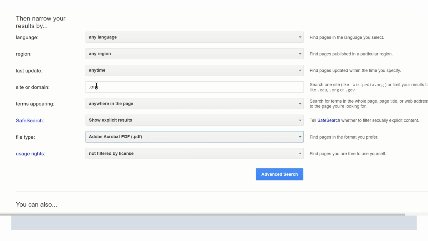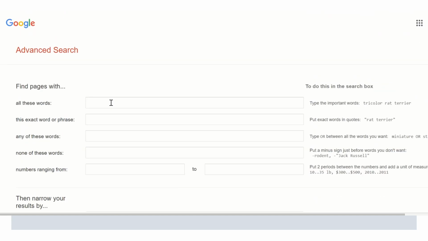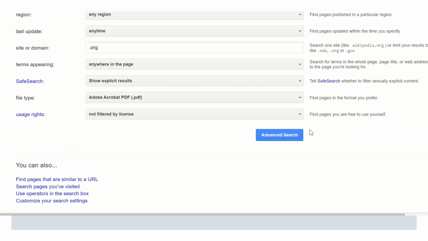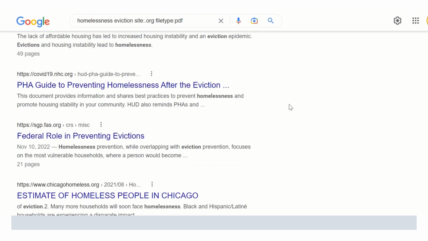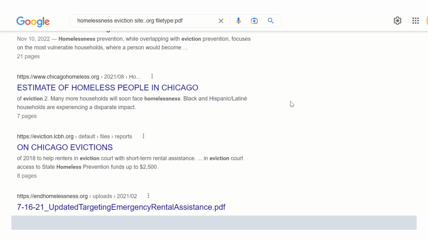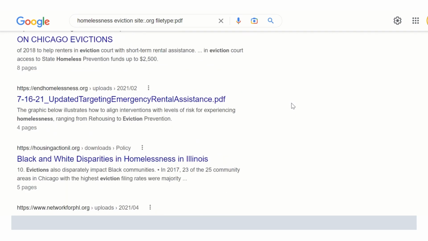So then I have my site limitation, my file type, and then I'm going to search for my topic, homelessness and eviction, and hit search. So as we start to look through the results here, you'll see that this is in-depth research and reports from organizations working with the homeless and collecting data on this topic. So they're going to be more in-depth than something that I might find in a newspaper website.